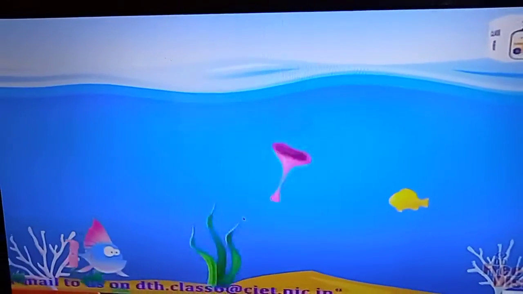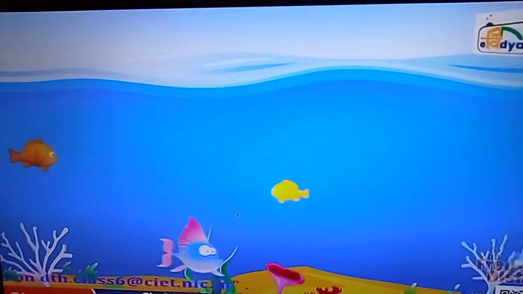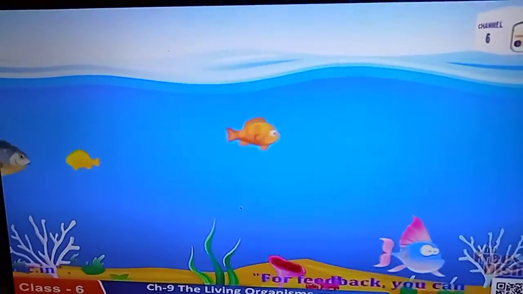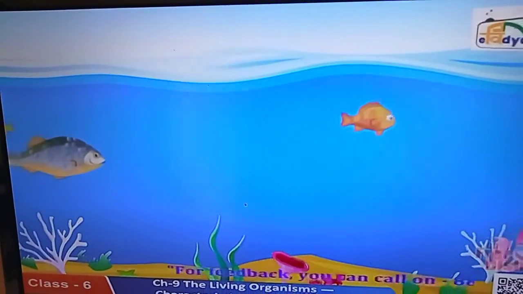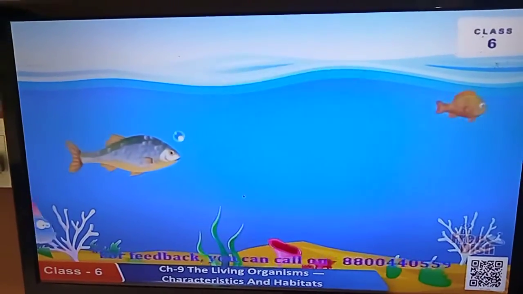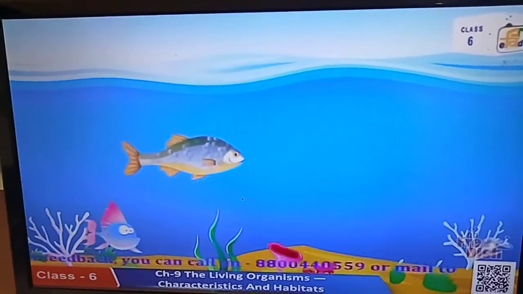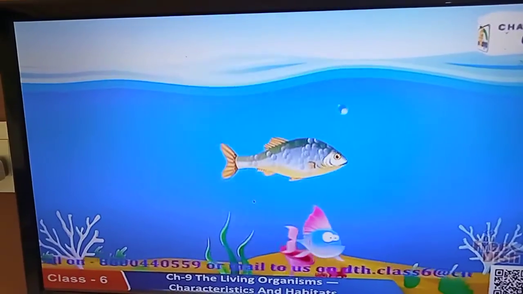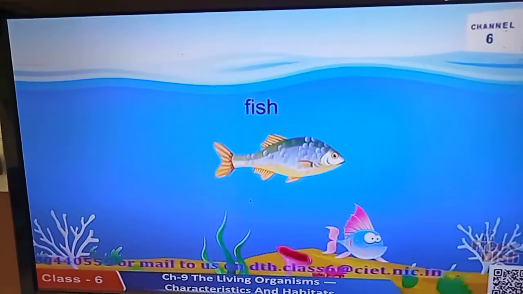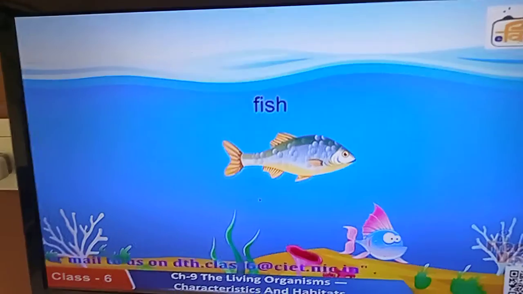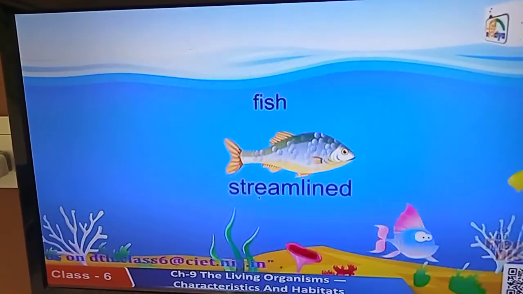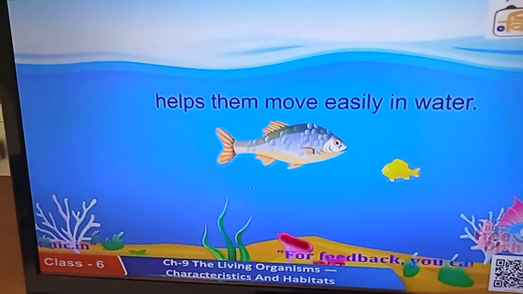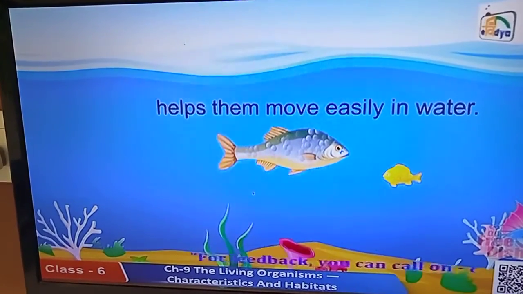Now, dear students, let us discuss aquatic habitats. Different kinds of plants and animals are present in oceans. They all are well adapted to that environment. For example, fish and many other sea animals have a streamlined body which helps them to move easily in water.